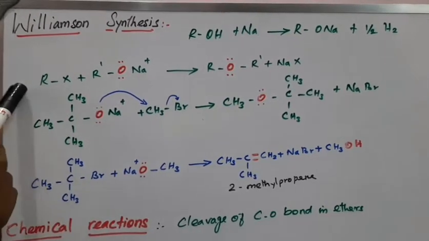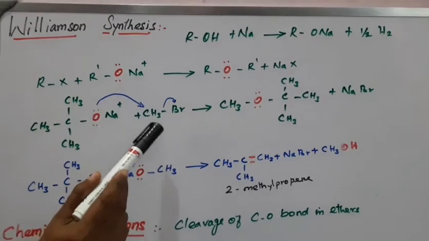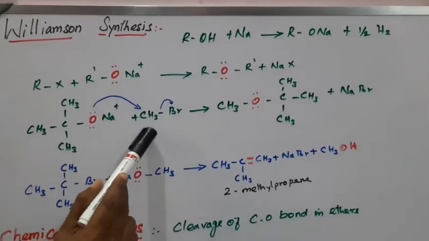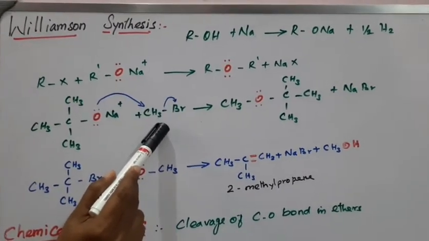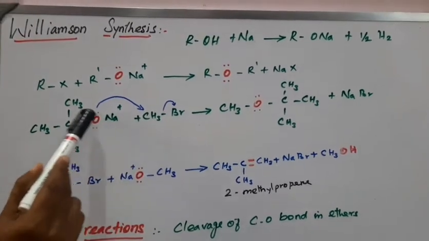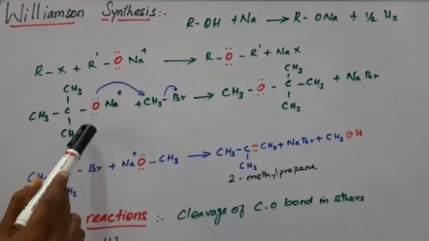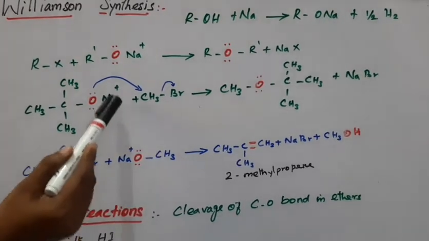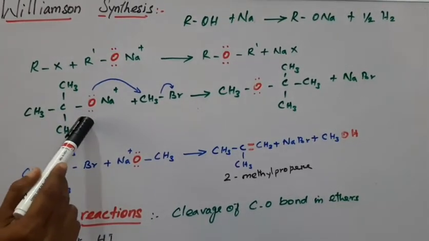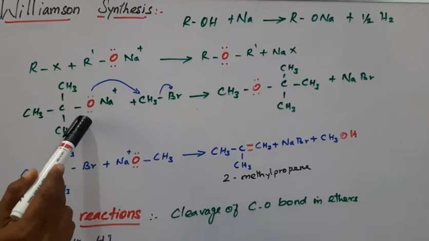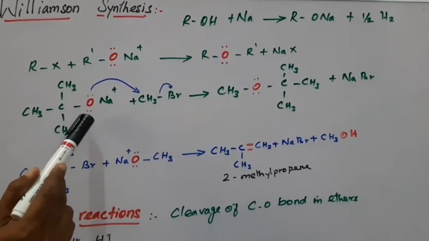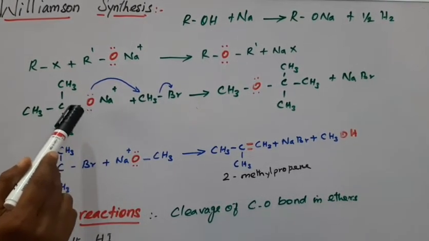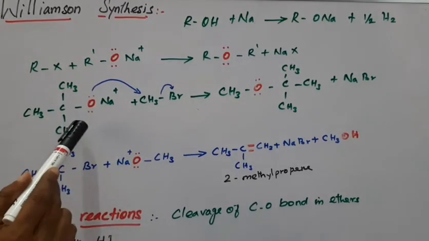Here the alkyl halide must be in primary form, because the alkoxide, the sodium alkoxide, acts as a nucleophile as well as a base. If the alkyl halide is secondary or tertiary, elimination competes. It undergoes nucleophilic substitution reactions.